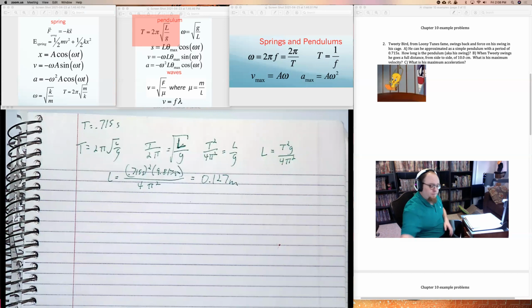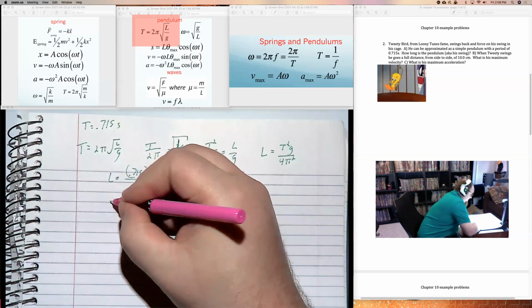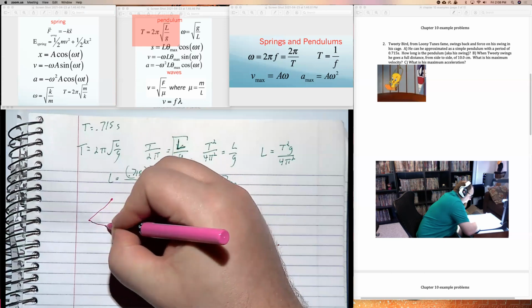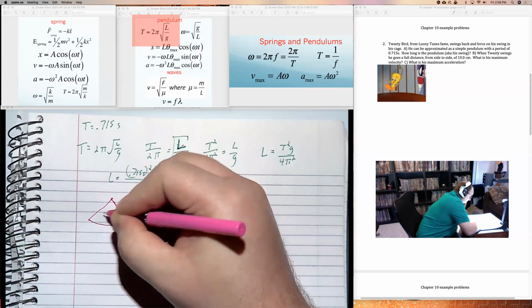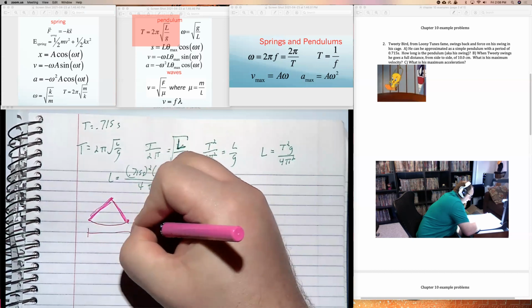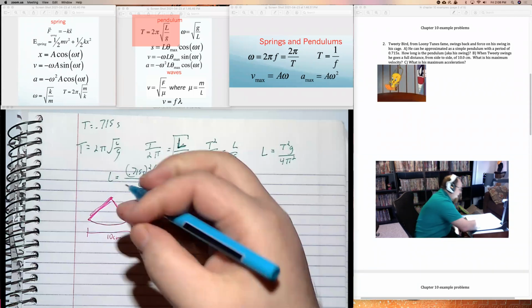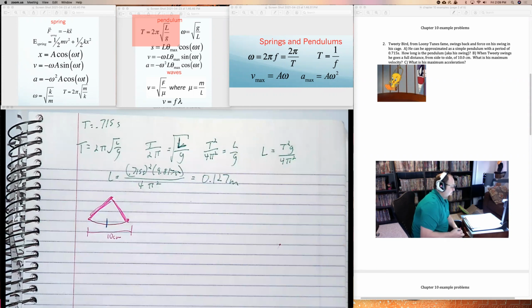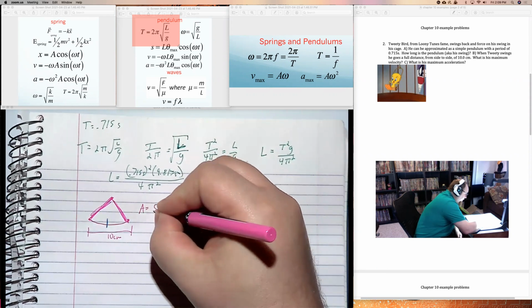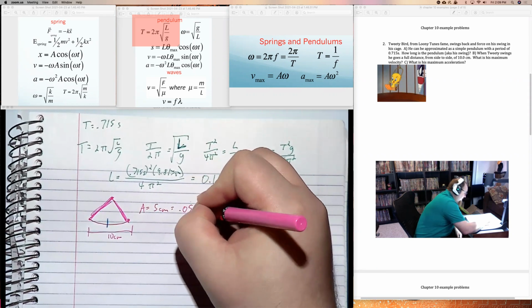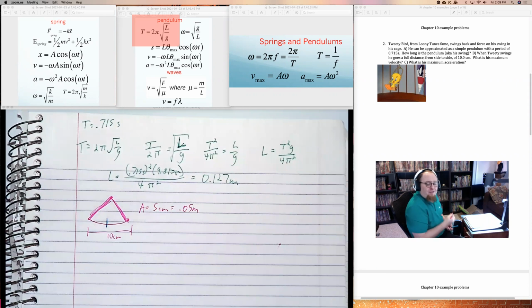Part B. When Tweety swings, he goes a full distance from side to side of 10 centimeters. Okay, let's think about this. When he swings, he goes from here to there. This value here is 10 centimeters. But of note, that's not the amplitude. Amplitude is the distance from the equilibrium to the side. If he goes a full distance of 10 centimeters, that means my amplitude is 5 centimeters, or 0.05 meters, because the amplitude is half of the full distance.